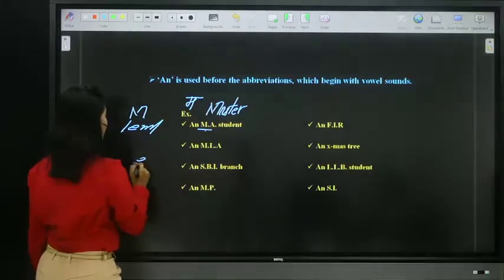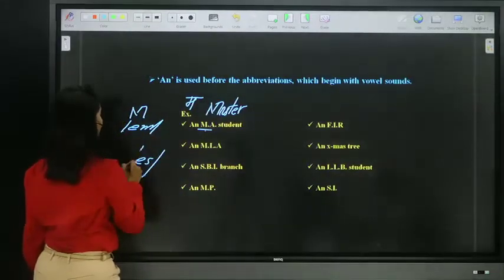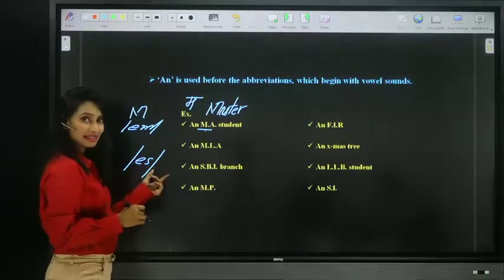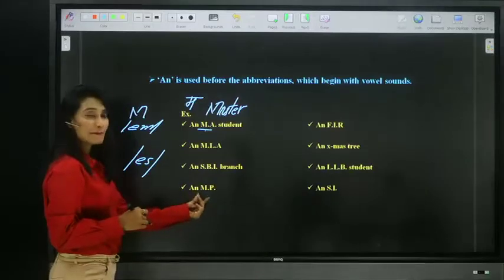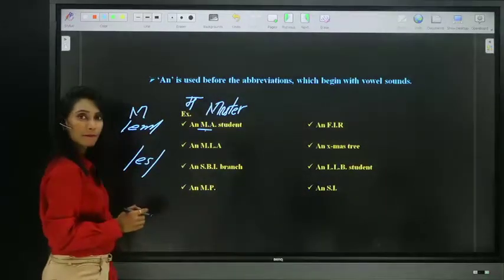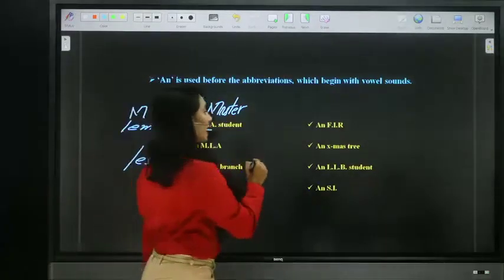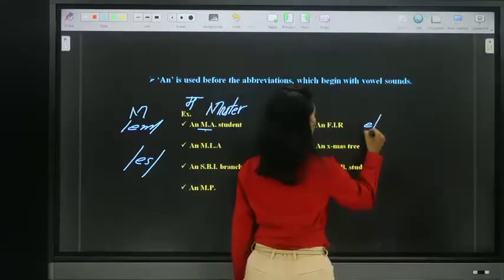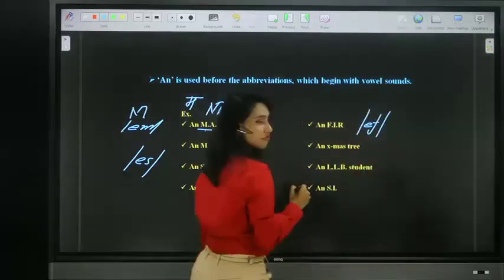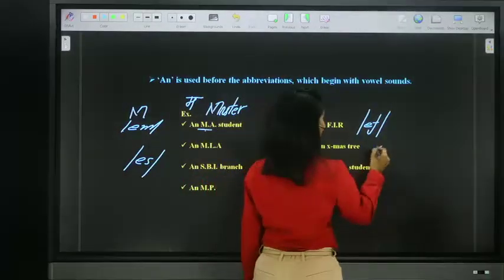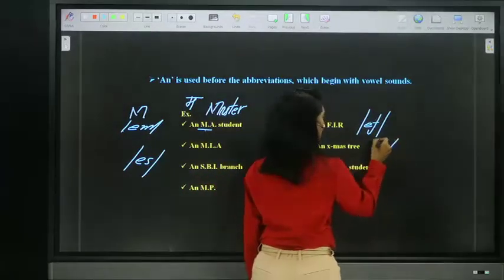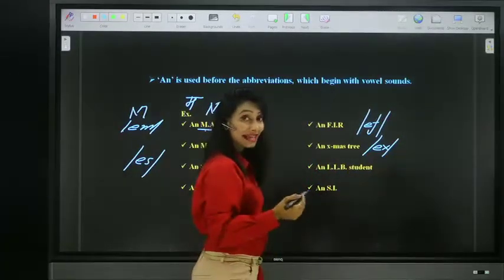In the same way, an SBI branch, "es" sound. An MP, again "em". An FIR, "ef", an again. An Xmas tree, "ex". So it is not "a Xmas tree", it is an Xmas tree.